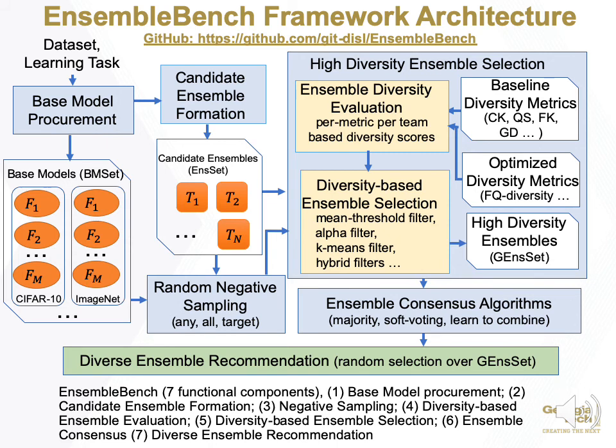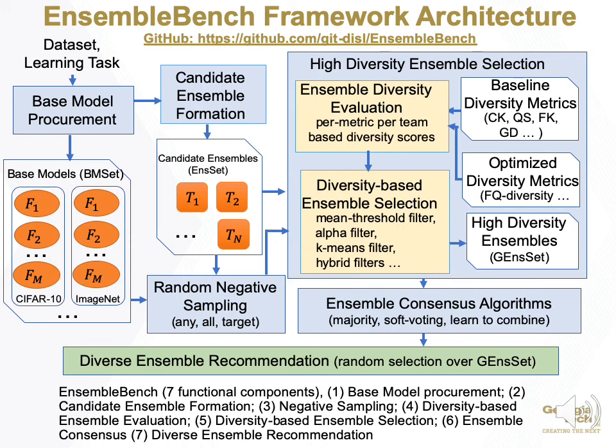It consists of 7 functional components. The base model procurement module is responsible for collecting base models and managing base model pools for a given dataset and learning task. The candidate ensemble formation module will form ensemble teams of different team sizes with different focal models. The negative sampling module will generate random negative samples for a specific focal model. Then we can perform ensemble diversity evaluation with different diversity metrics.